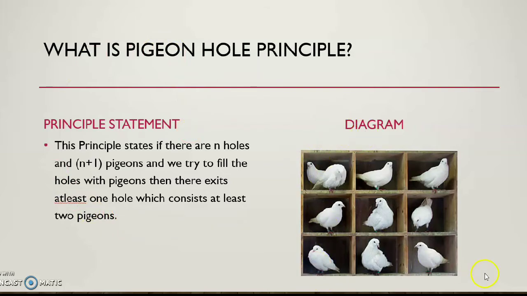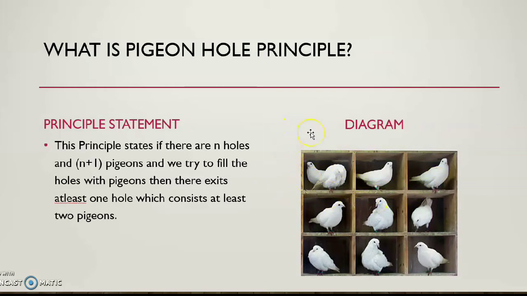In this diagram, we see that there are some holes and the holes are filled with pigeons. Suppose there are 9 holes, 1 2 3 4 5 6 7 8 9. There are 9 holes and 10 pigeons, and my task is to fill these holes. To fill the holes, there are no constraints. We just have to fill the holes, such that all the pigeons are inserted in them.